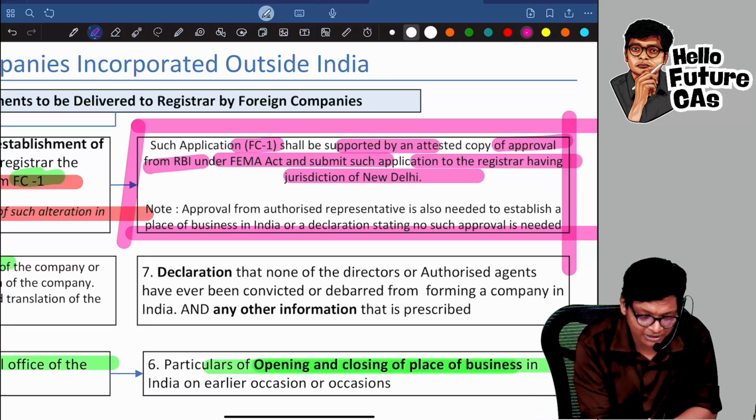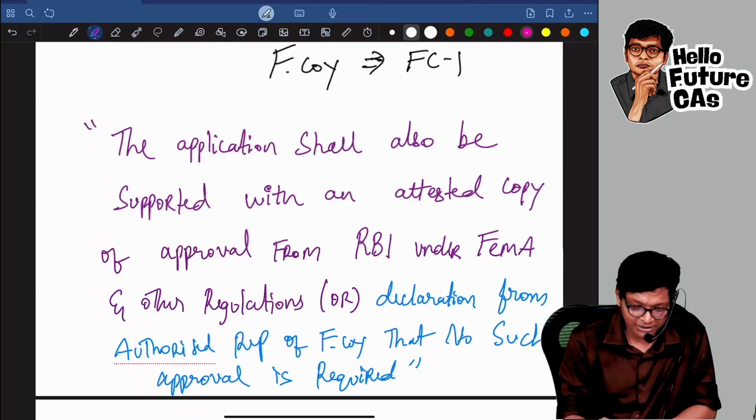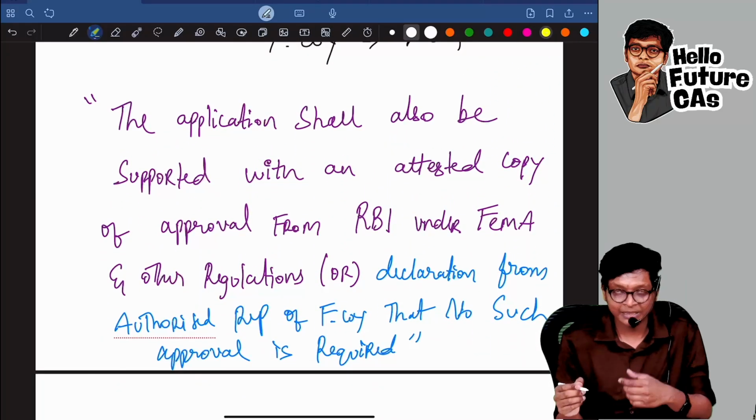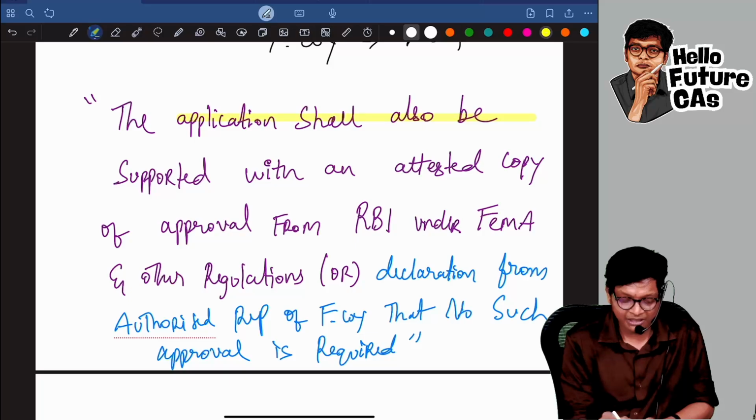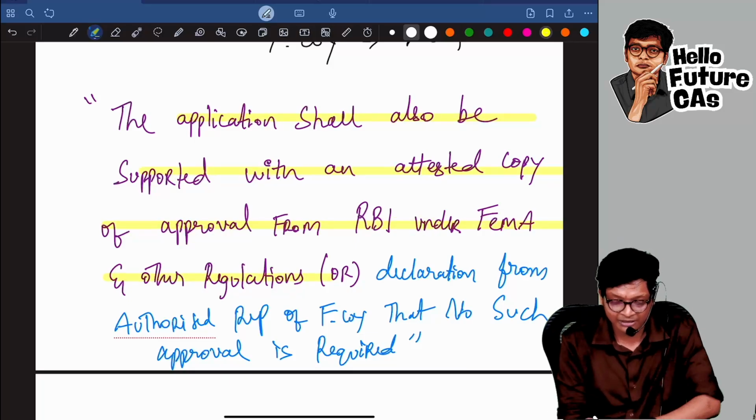Look at that guys, I wrote that separately over here. I wrote that here, look at this. This is only there in RTP, which is already there in the book. Application shall be supported with an attested copy of approval from RBI and other regulations under FEMA.